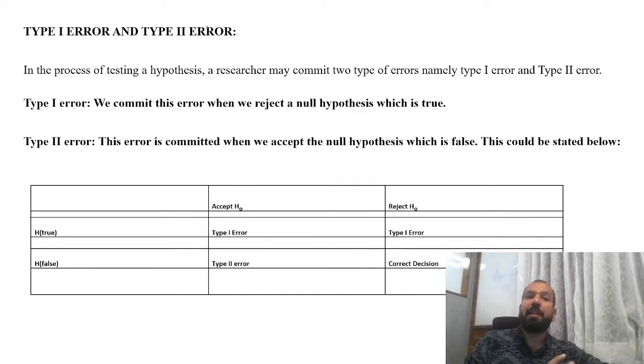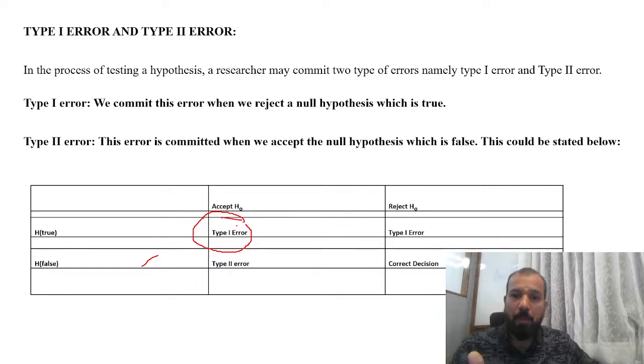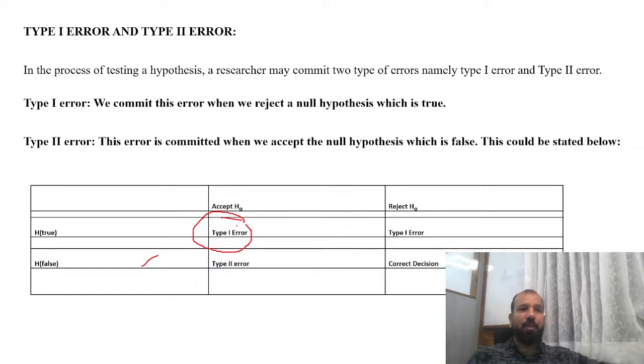The next topic is type 1 error and type 2 error. A type 1 error is committed when we reject a null hypothesis. The null hypothesis is true, but you reject the null hypothesis. That is called a type 1 error.